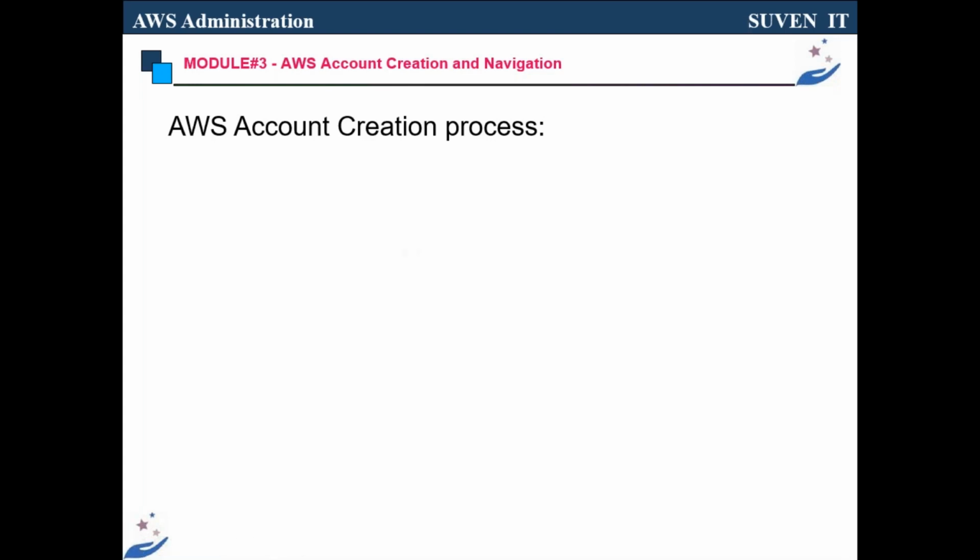Now coming to why we need this account. First of all, we need to understand why we need this account. Any idea why we need this account? Before that, any questions here? What is our chapter? AWS account creation. Then the second thing is why it is created, and who creates it. All these points. Please go ahead. Any questions here about this?